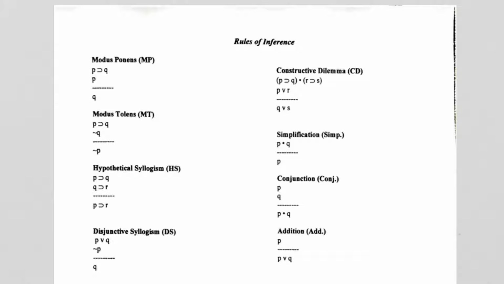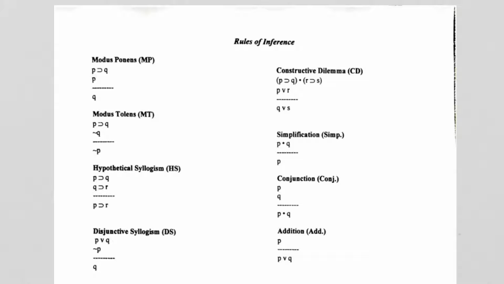Simplification is with a conjunction. So we know the only time it's ever going to be true is when they're both true. So whenever you have anything brought together with a dot, you know you can simplify one of them out and it's going to be true. Conjunction, same thing. As I've said before, you know each one of these lines is true. So we know P is true, we know Q is true, and if you put them together like this with a dot between them, it's still true.